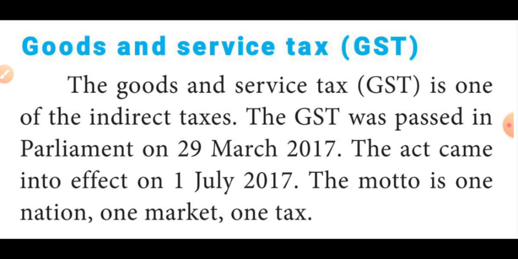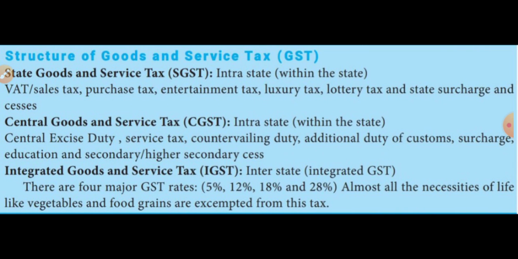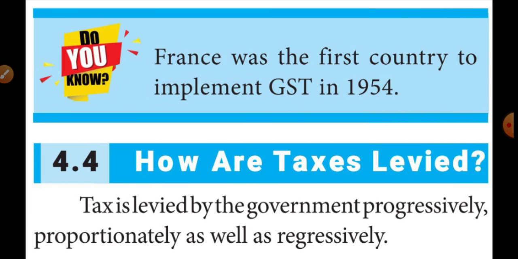Next we learn about the structure of goods and services tax. There are three types: state goods and service tax, central goods and service tax, and integrated goods and service tax. The first GST was implemented in France, which first introduced the GST in the year 1954. This is a one word question, note it inside your book.